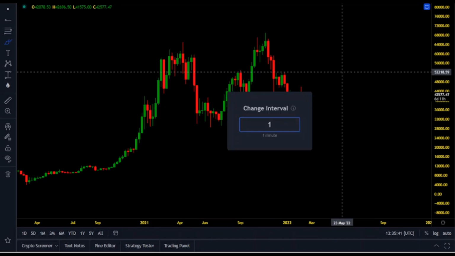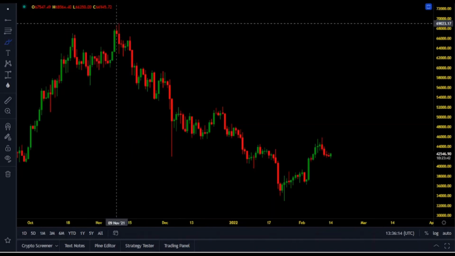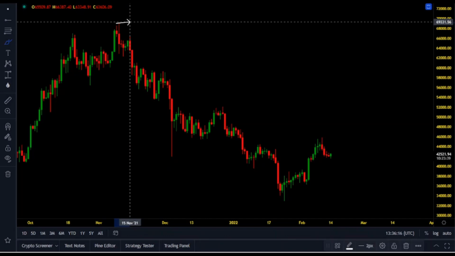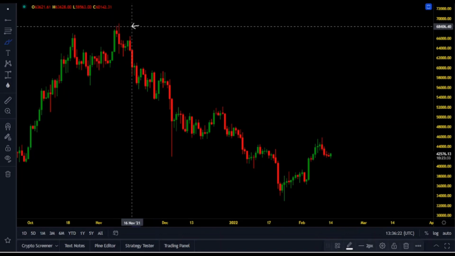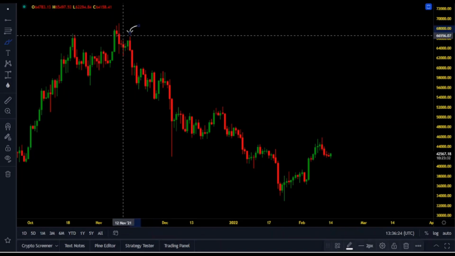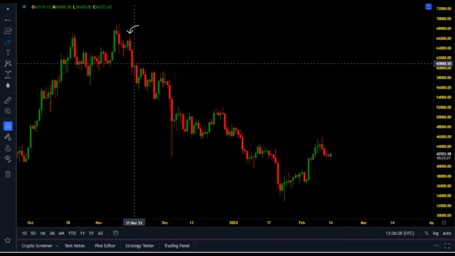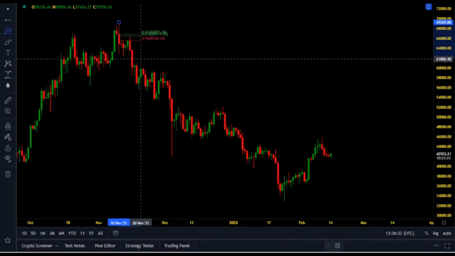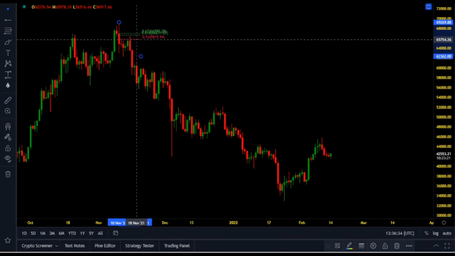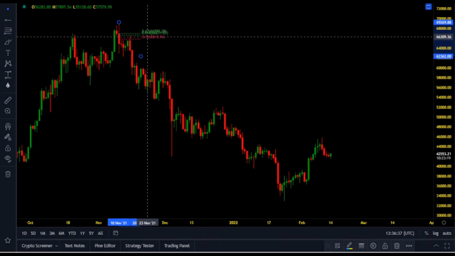Moving on to a daily time frame. On a daily time frame, as soon as we reached our last target level, which was between $68,000 and $70,000, based on a lower time frame as well as the mid time frame, we got a first short setup at around 66,500, right from 0.618, the golden pocket. If you take the Fibonacci level, as you can see, right from 0.618, we got a rejection.